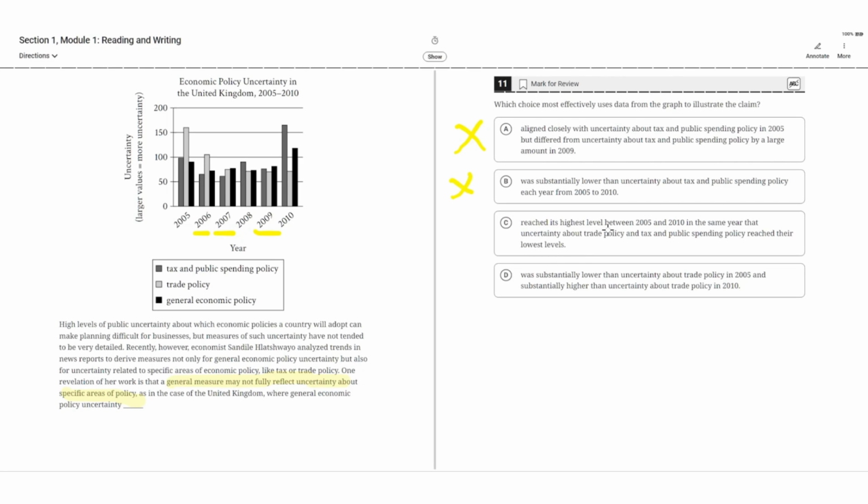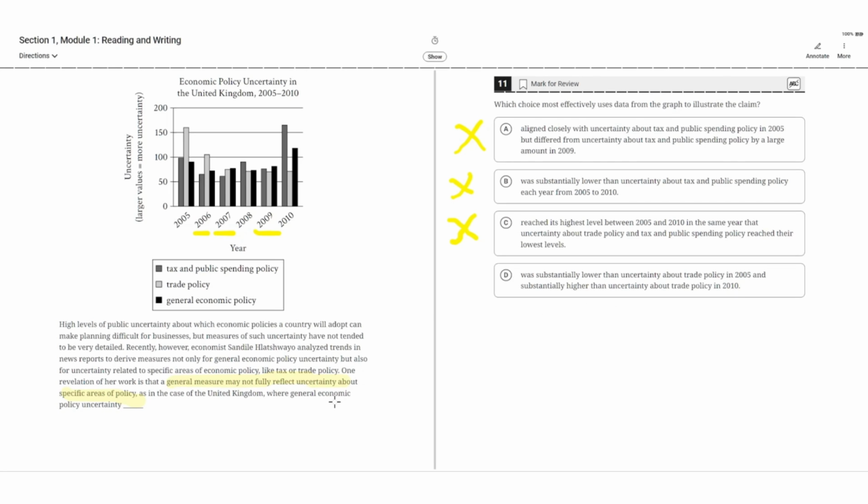C reached its highest level between 2005 and 2010, in the same year that uncertainty about trade policy and tax and public spending policy reached their lowest levels. This is incorrect, because the year that general economic policy uncertainty reached its highest levels was 2010. And in the same year, the tax and public spending policy also reached its highest level, not its lowest level. So C is incorrect. D was substantially lower than uncertainty about trade policy in 2005, and substantially higher than uncertainty about trade policy in 2010.